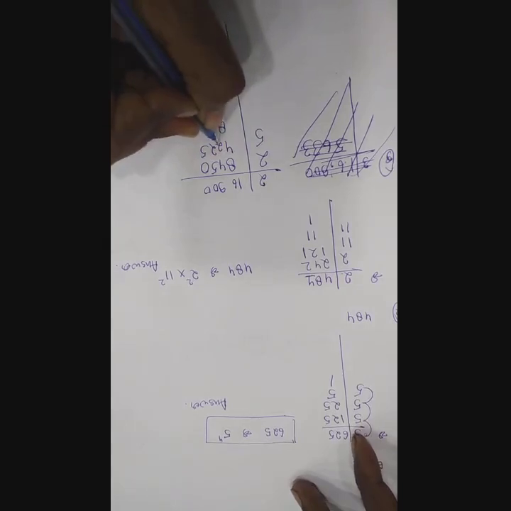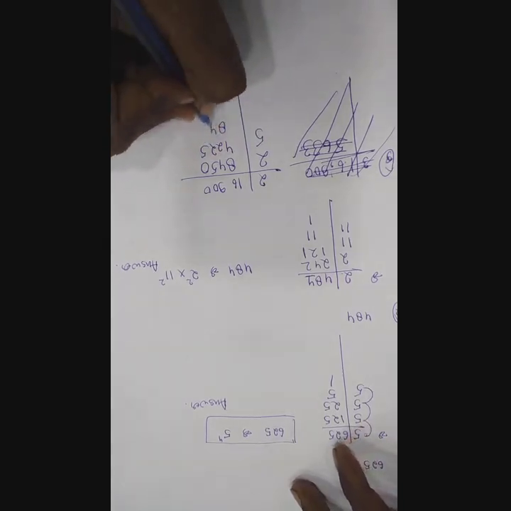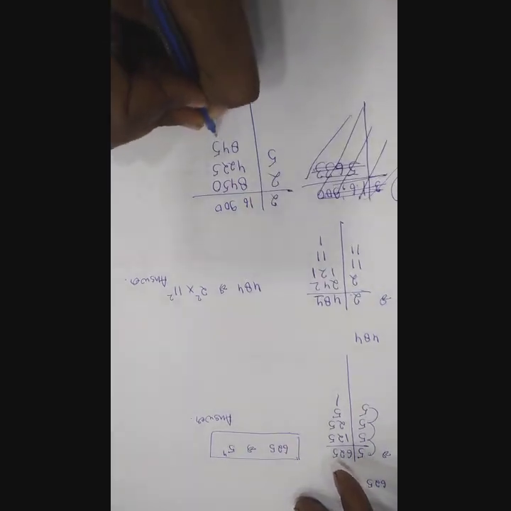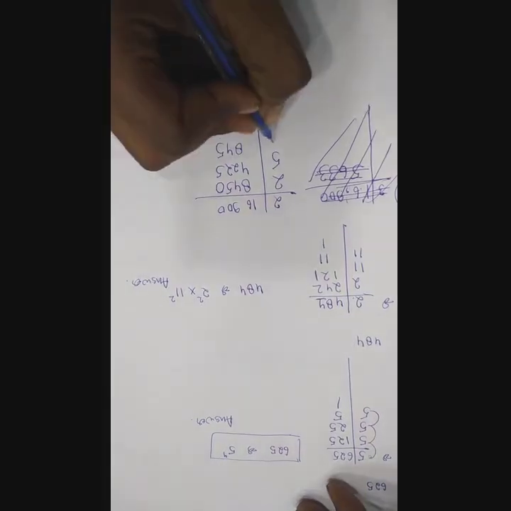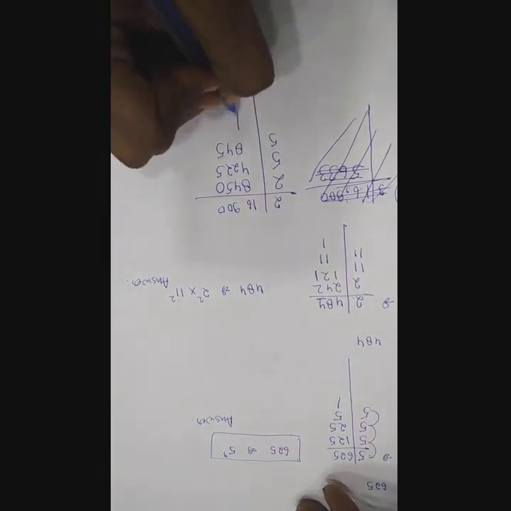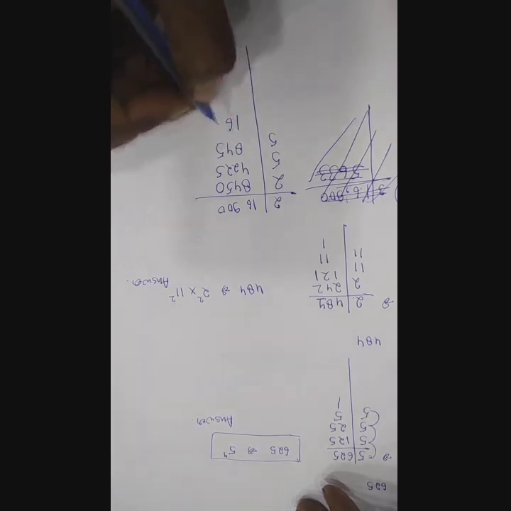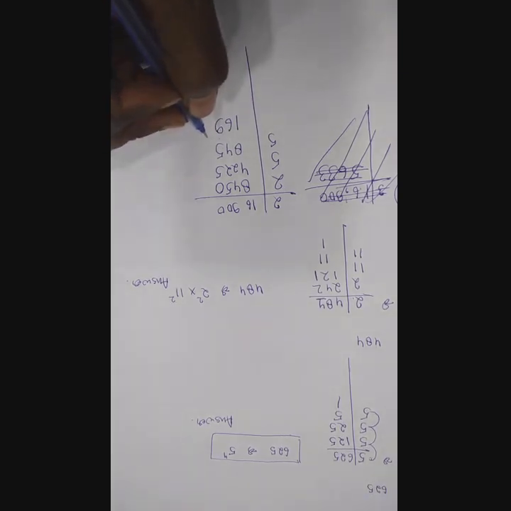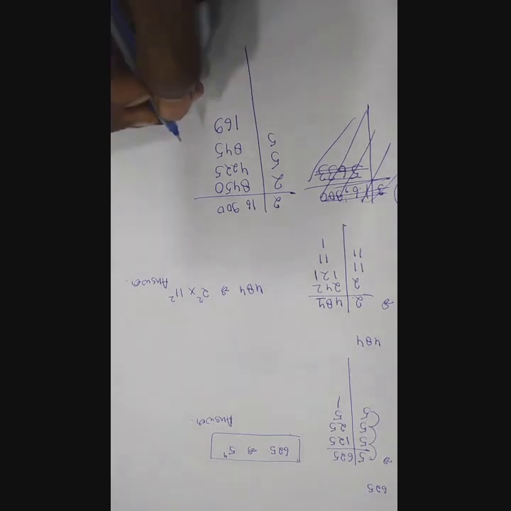Now we have to divide it by 5. 5 8s are 40, carry 2, 5 4s are 20, again carry 2, that is 5 5s are 25, and again this is 5, so again it will be divided by 5 only. 5 1s are 5, 3 carry, 5 6s are 30, that is 4 carry, 45, 5 9s are 45. Now what we can see is that this is now 169.